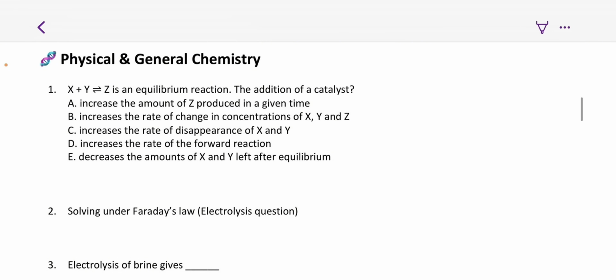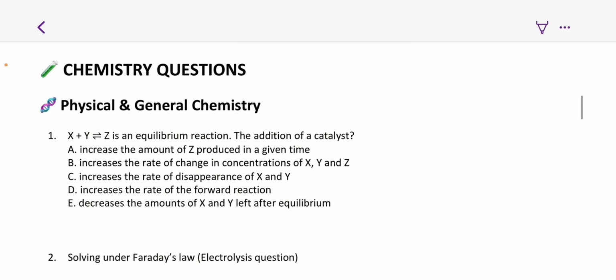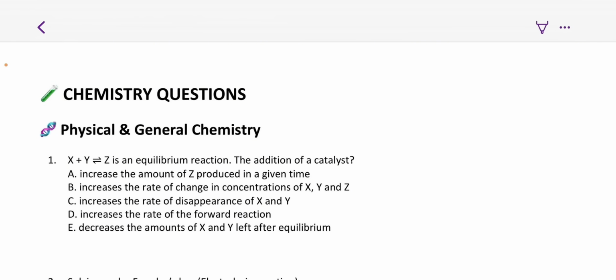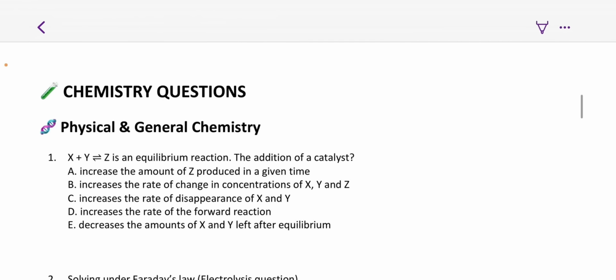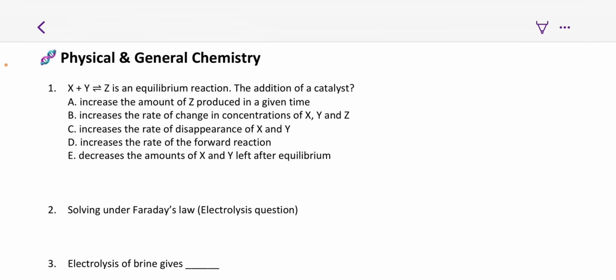X plus Y gives Z is an equilibrium reaction. The addition of a catalyst will do what? We all know that there are some factors that affect the rate of a chemical reaction. What are they? Temperature, pressure, concentration. They affect the rate of chemical reaction, and even catalysts affect the rate of chemical reaction. But when we talk about equilibrium reactions, a catalyst does not affect the equilibrium. It only affects the rate at which that equilibrium is attained. But when it's already in equilibrium, it doesn't affect it.